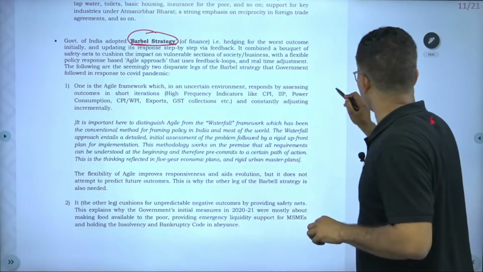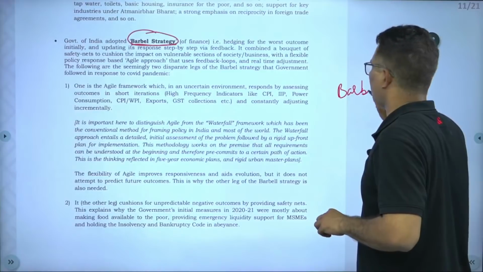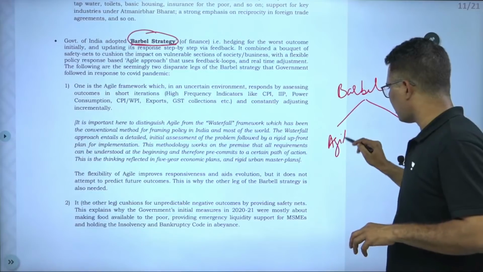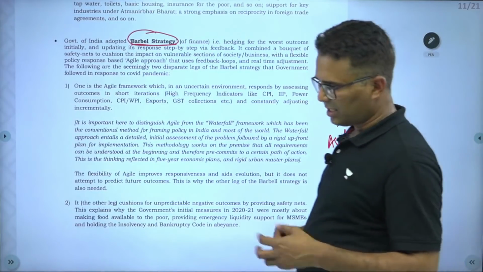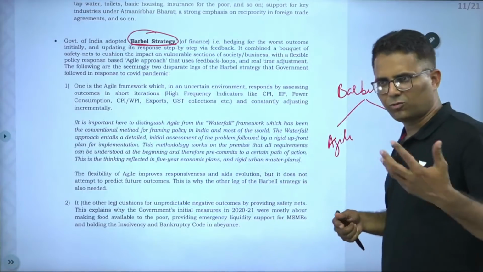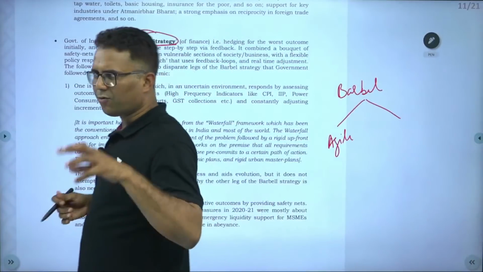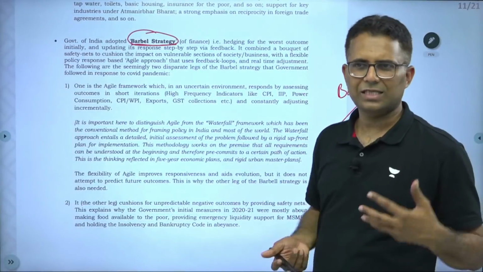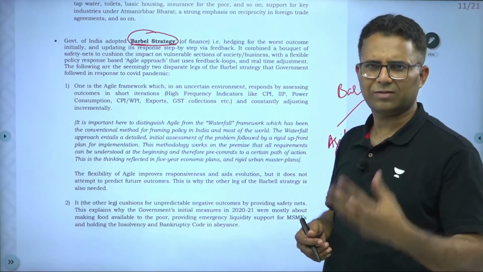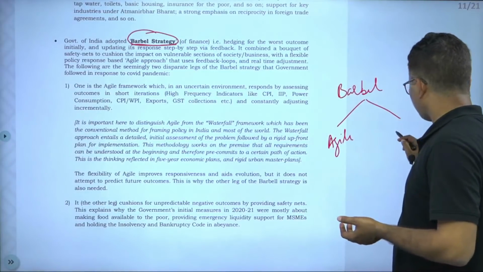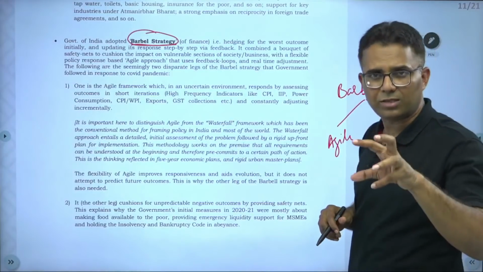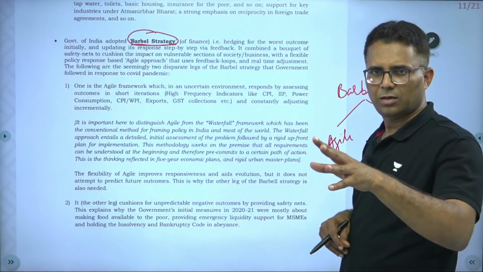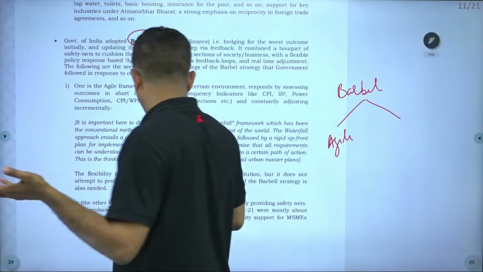So, in barbell strategy, one thing we have followed the agile framework, that we have taken the real time data and keep on constantly modifying. You must have seen that government and RBI, they are watching these indicators on run time basis, and then they are modifying their strategy regarding fiscal stimulus, monetary stimulus, subsidies, expenditure. And then on the other section, it has tried to handle those extreme risks by providing free food, cash transfers to the vulnerable.